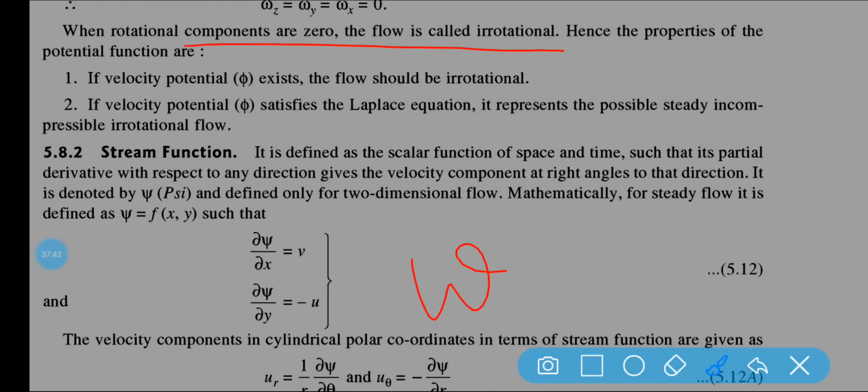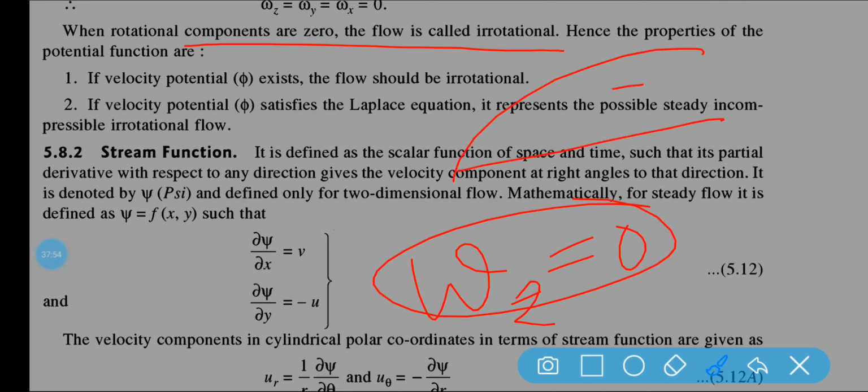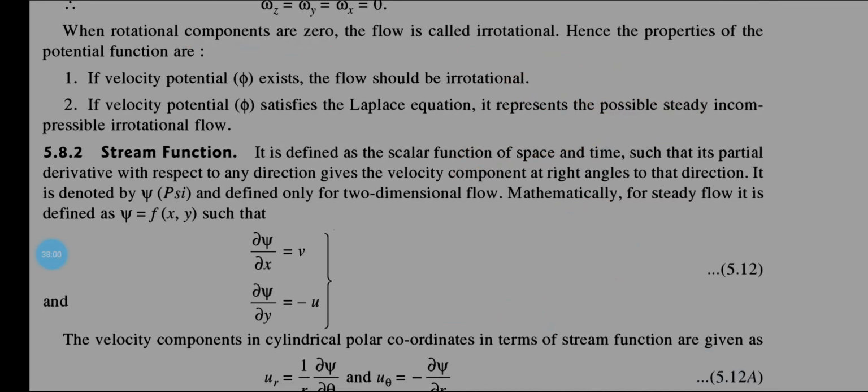What is the condition of irrotational flow? When the rotational components are 0, then the flow will be called irrotational. Irrotational means it is not going to rotate with respect to its own axis. That means it is not existing inside the boundary layer. It is existing outside the boundary layer.